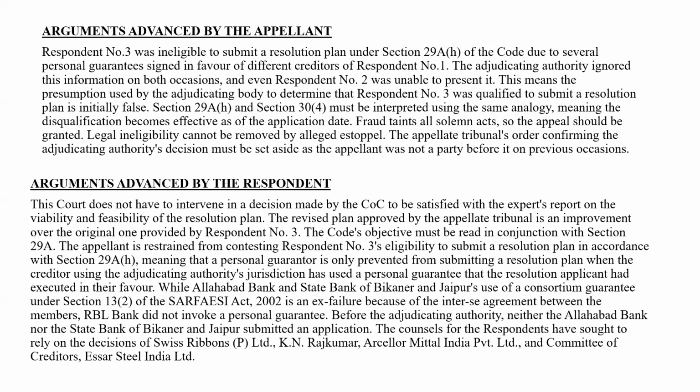plan is initially false. Section 29A(h) and section 30 subsection 4 must be interpreted using the same analogy, meaning the disqualification becomes effective as of the application date. Fraud taints all solemn acts, so the appeal should be granted. Legal ineligibility cannot be removed by alleged estoppel. The appellate tribunal's order confirming the adjudicating authority's decision must be set aside as the appellant was not a party before it on previous occasions.